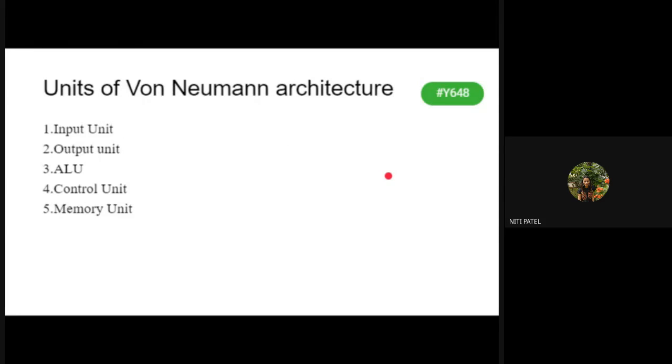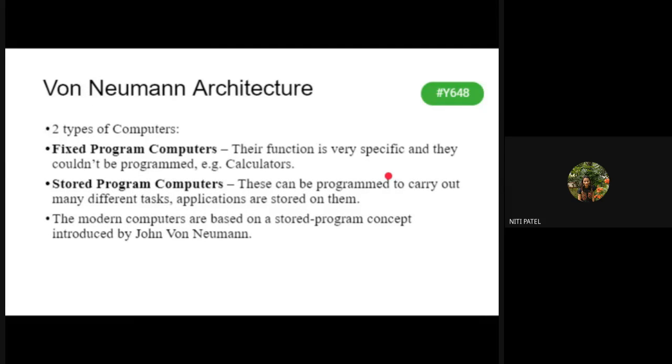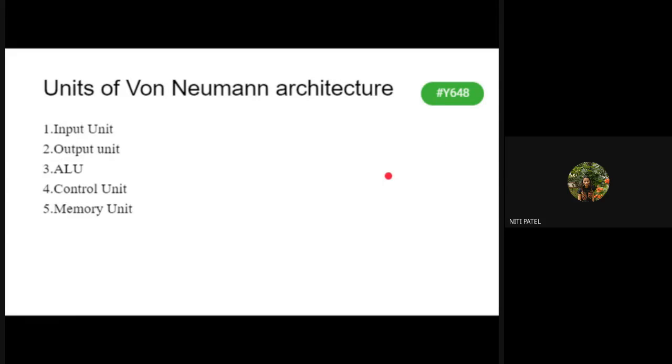Now, what are the components of the von Neumann architecture? What did I say? We are going to study the von Neumann architecture, which means your computers which have been developed so far are based on some architecture. What is that architecture? The von Neumann architecture. So what are the units inside the von Neumann architecture? First, it will have all 3 components of a computer. Why? Because it is a computer, so it should have hardware, it should have software, and it should have a user. Now again, hardware and software are broken into sub-components.